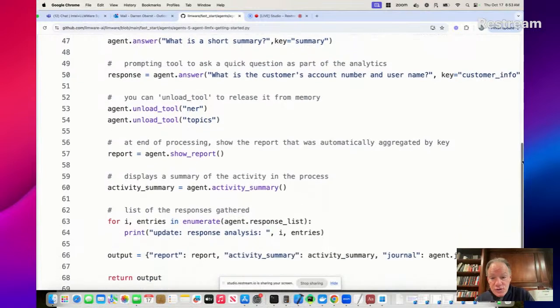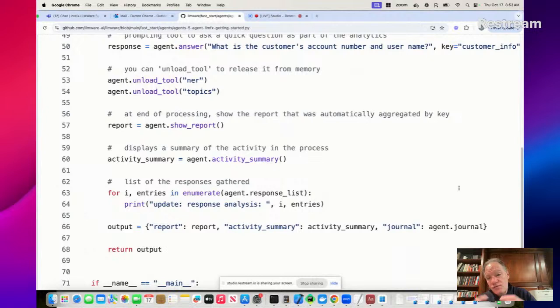We can unload those tools. So if you have any issues from a memory point of view, you can formally pull them out of your memory space and remove any ongoing links to those. And then at the very end of this, we want to show the report. We want to see what the agent's done, all the activity summary. And then we're just going to print out and display all this and provide it as an output.